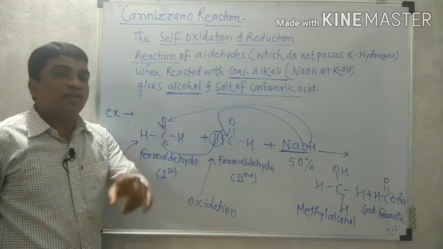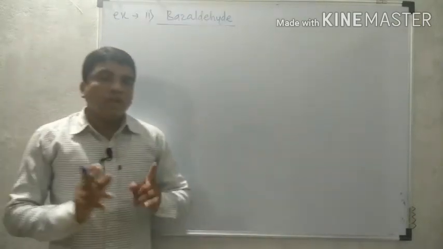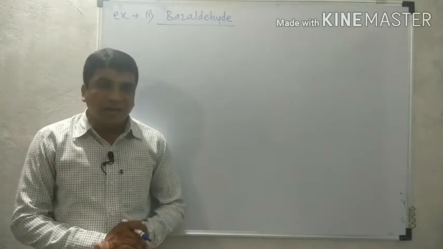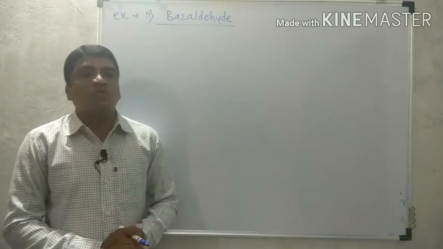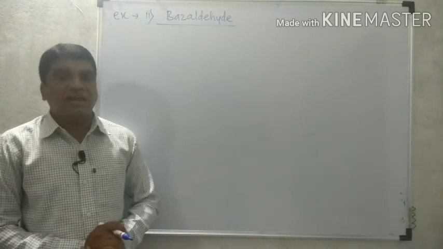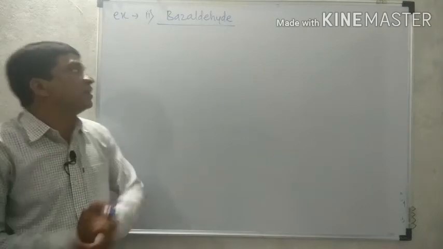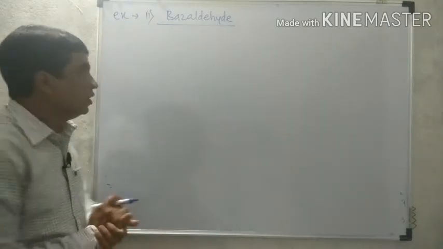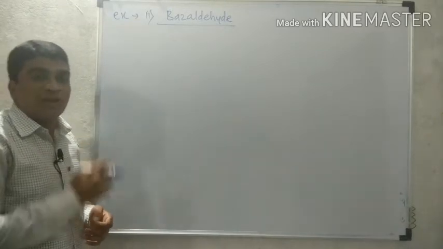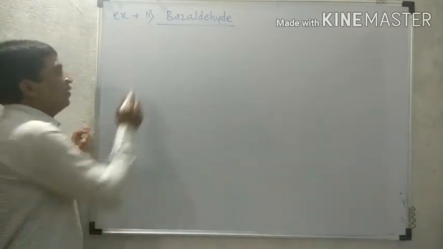Now we are going to discuss another example. After formaldehyde, the second example that also undergoes the Cannizzaro reaction, because it also does not contain alpha hydrogen in its structure, is benzaldehyde. So benzaldehyde does not undergo aldol condensation, because we know that benzaldehyde does not contain alpha hydrogen.